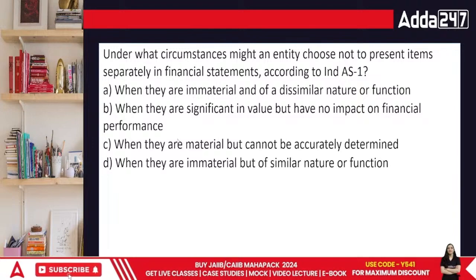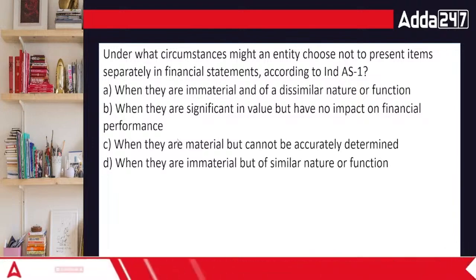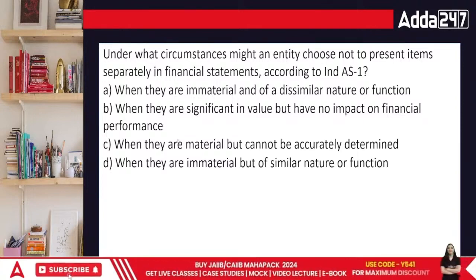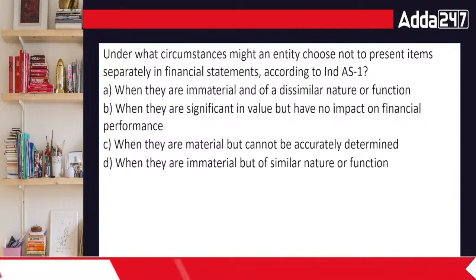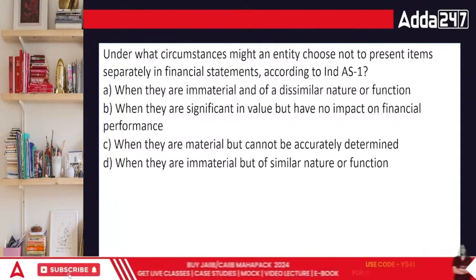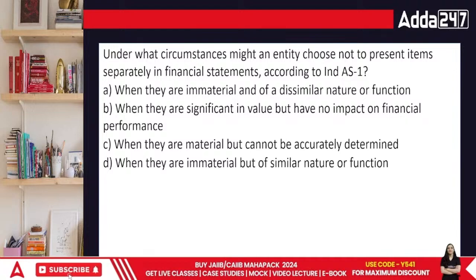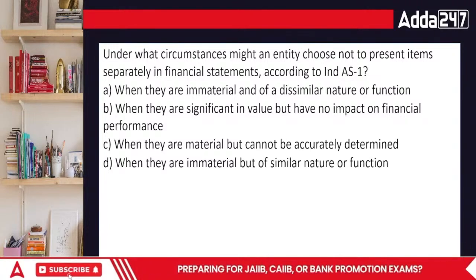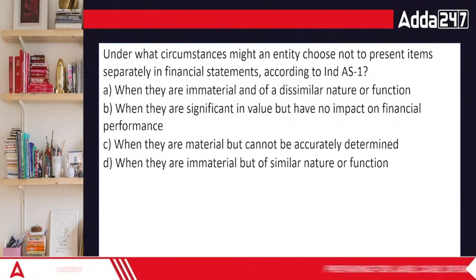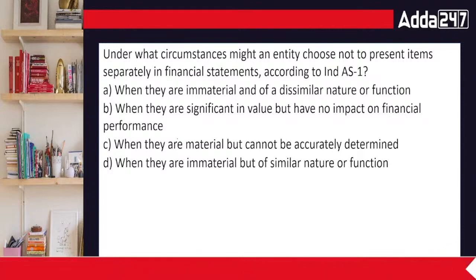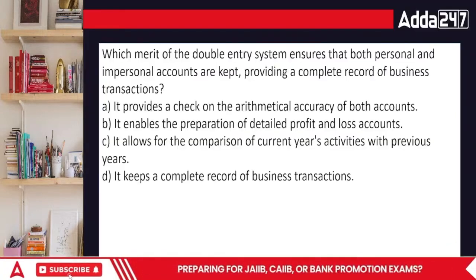Whatever is very immaterial and very dissimilar in nature, you don't really have to tell it. But all the significant items which affect the decision making of the company should be told in advance. Otherwise, the company can face major problems because of this. That part is definitely correct. Done, everyone? So in this case, the correct answer is that when they're immaterial and dissimilar, you need not tell anything about it.